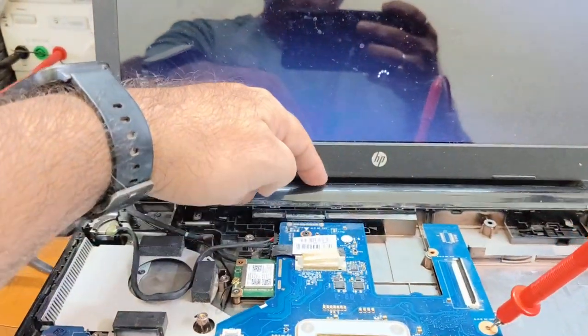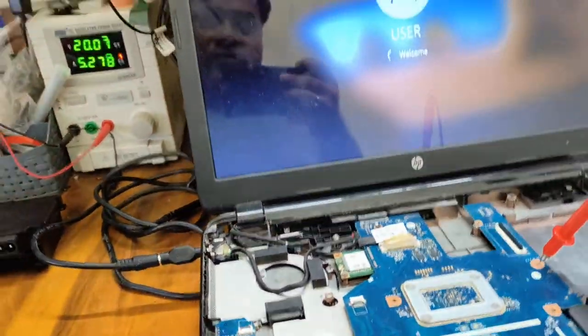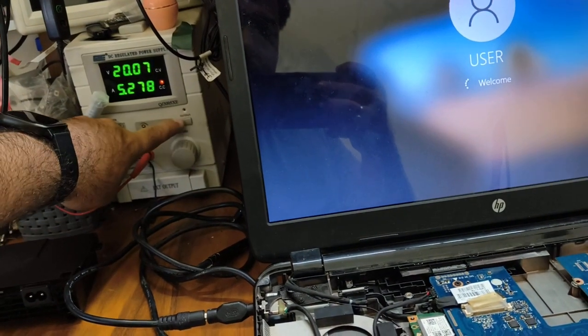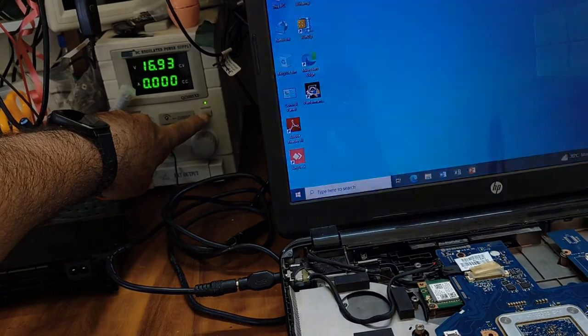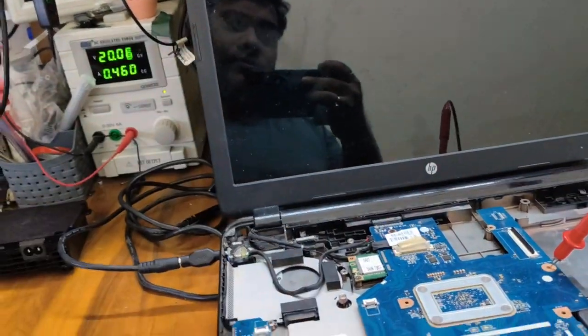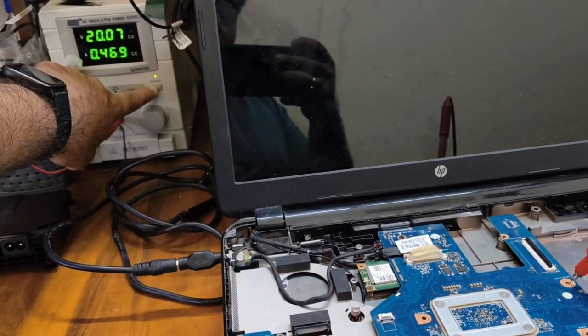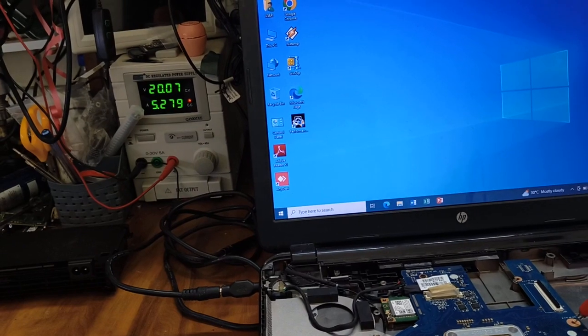We connect the battery here. Now when we turn on this DC power supply, see the problem. When we turn on the DC power supply, it goes down. The laptop goes down. When we turn off this DC power supply, the laptop display is coming.